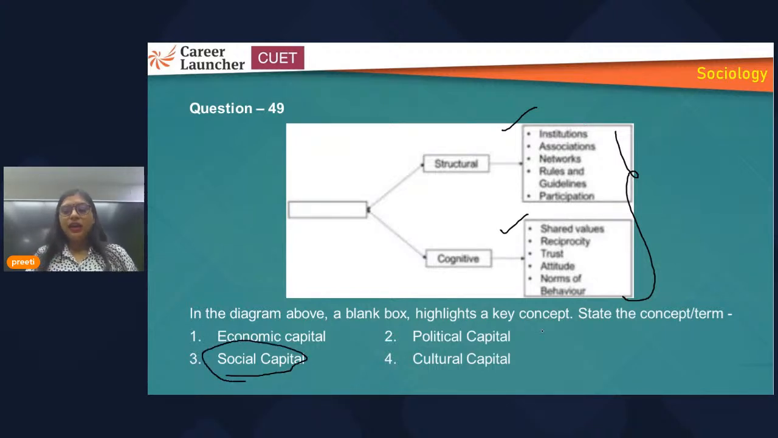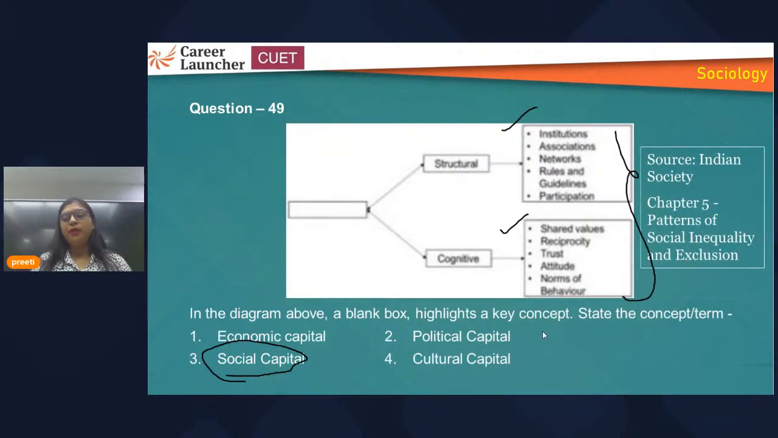The source of this question, you can see, is from the fifth chapter of the first book, and here this is clearly mentioned. So whenever you find certain terms, these are important for the examination.